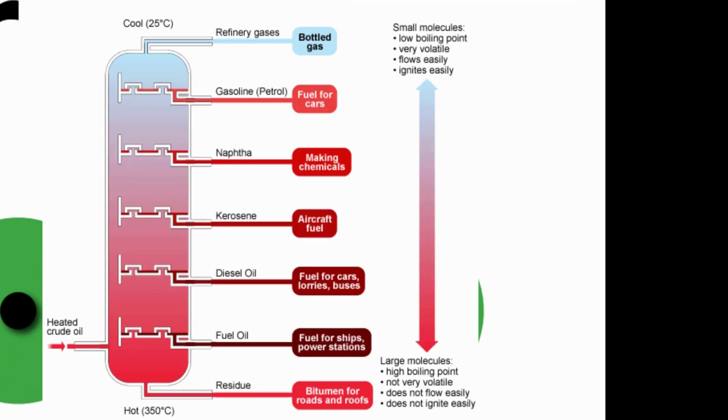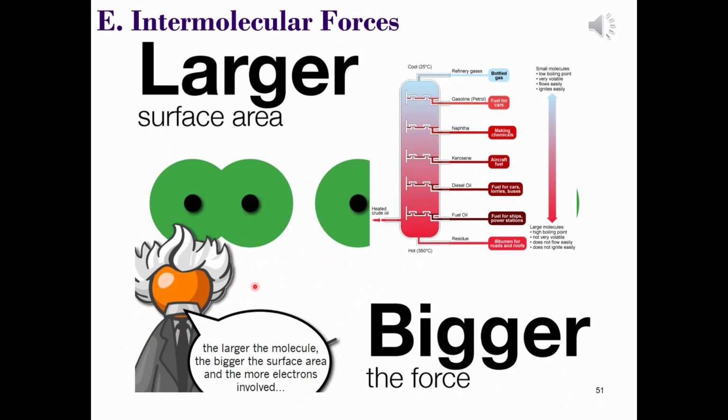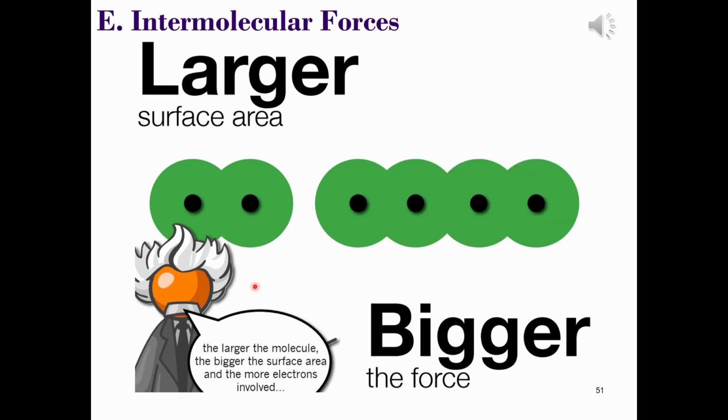When we think of the fractional distillation of crude oil, which is a mixture of all types of hydrocarbons of all sizes and shapes, these are nonpolar molecules which would be held in a liquid by a dispersion force, and they range from gases to liquids with boiling points over 400 degrees Celsius. So there's got to be a wide range of strengths of the dispersion forces, from the very weak in gases like methane to the relatively strong in the sort of hydrocarbons that end up in products like bitumen, which we use to coat the surface of roads.